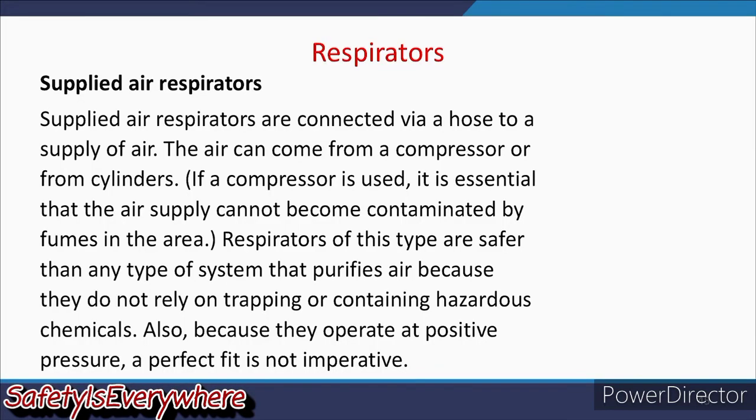Respirators of this type are safer than any type of system that purifies air, because they do not rely on trapping or containing hazardous chemicals. Also, because they operate at a positive pressure, a perfect fit is not imperative.